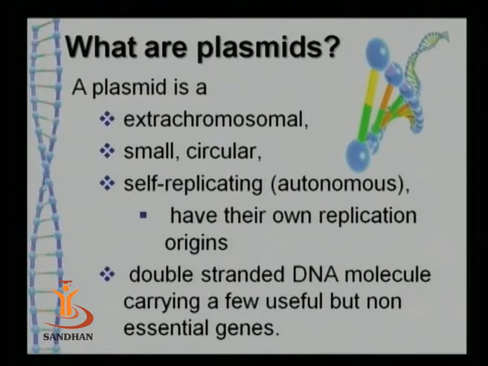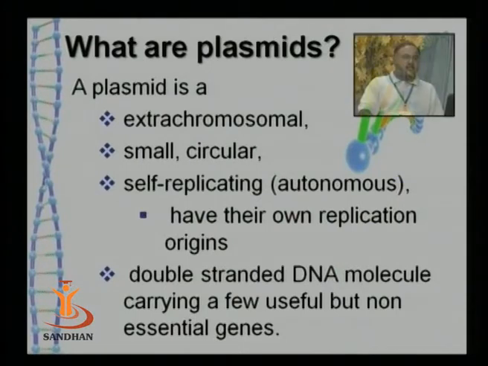Now if we see this definition in detail, then we can consider that a plasmid is not a part of the chromosome. It is something which is extra chromosomal. That means it is located in the cell, but it is not along with the chromosome. It is a double-stranded DNA structure which is in addition to the chromosome. Secondly, it is small in the sense that it carries very few genes.